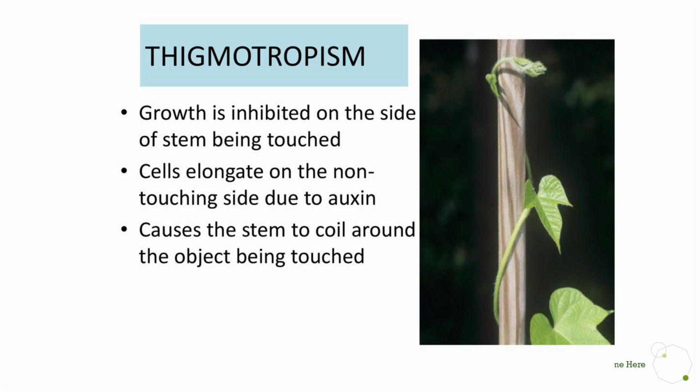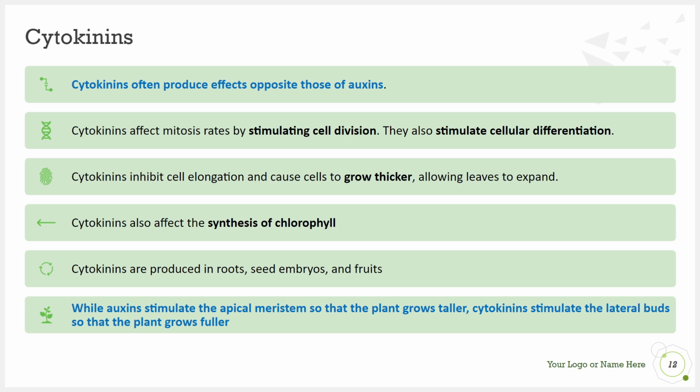So growth will be inhibited on the inside, the part of the stem being touched. So cells elongate on the outside, the part not being touched, and that's due to auxin accumulation on the outside or on areas that are not touching a structural support. And that's going to cause the stem, in the case of vines, to coil.